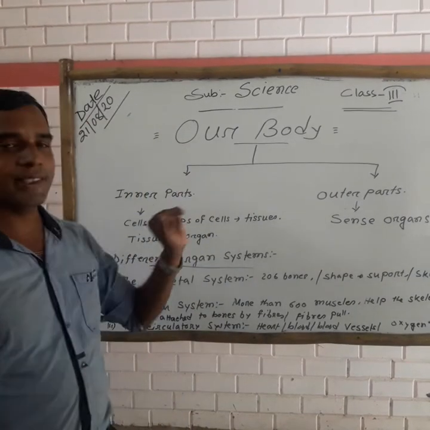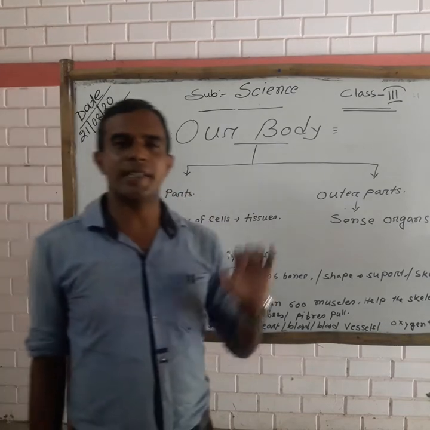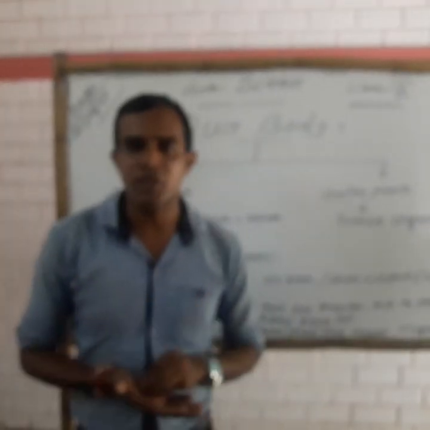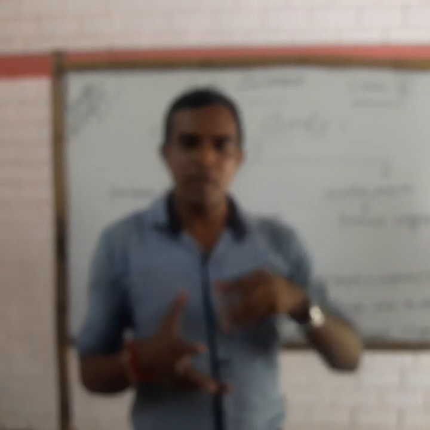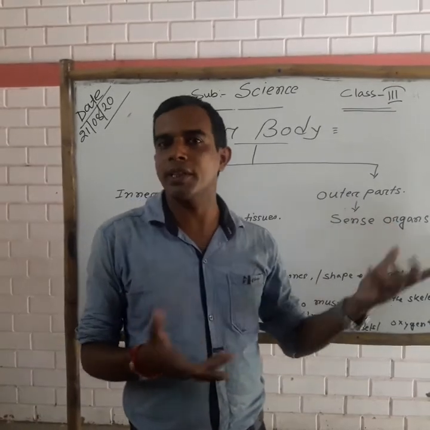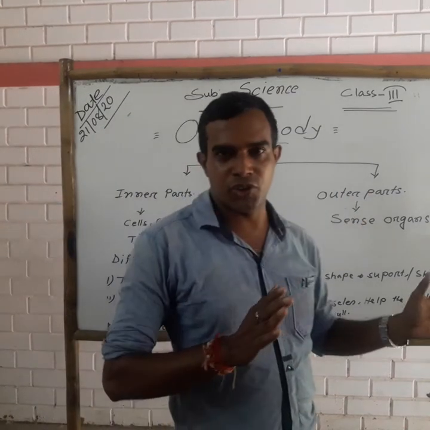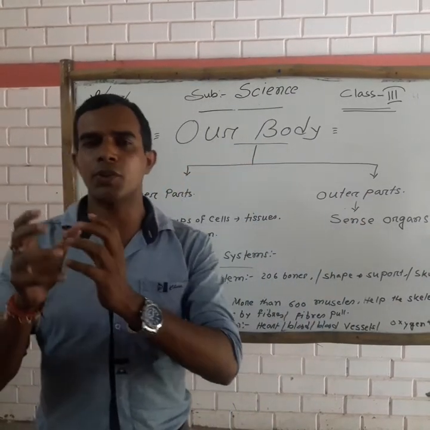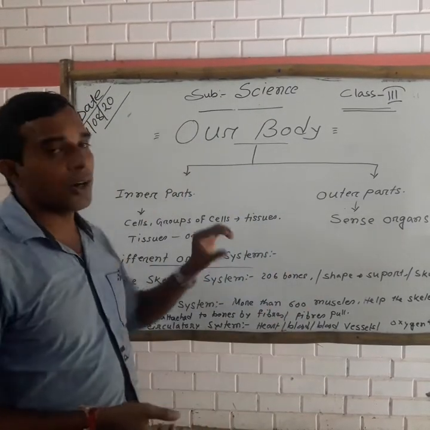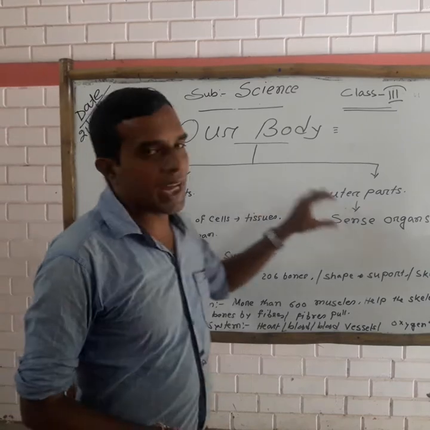So this body is very important for us human beings. In that body, you also know, there is one machine. Our body is also like a machine. A machine works properly with its various parts, and then this machine generates the power for doing the work. Like that, in our body there are so many parts, and all parts work together, then our body works properly. So in today's class I am going to discuss our different types of parts.